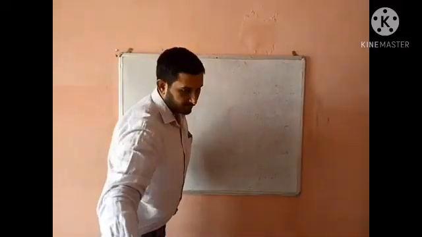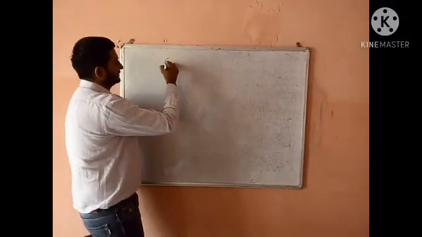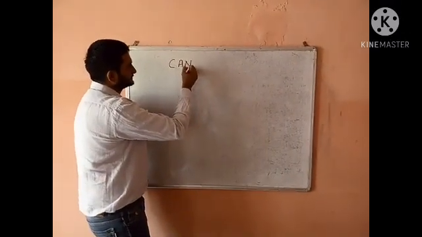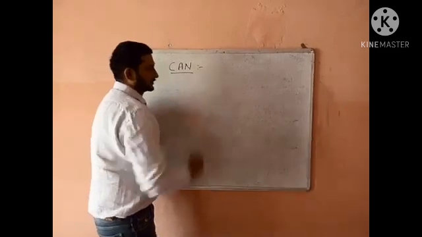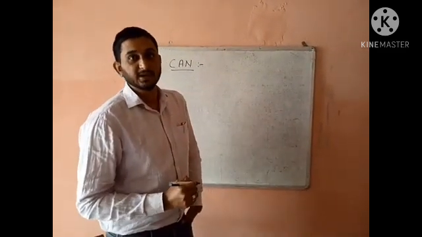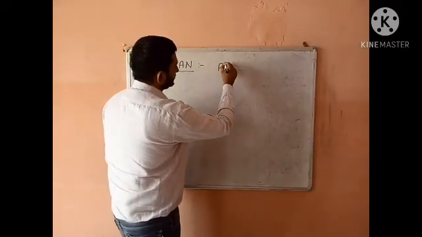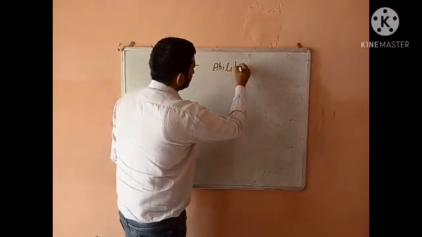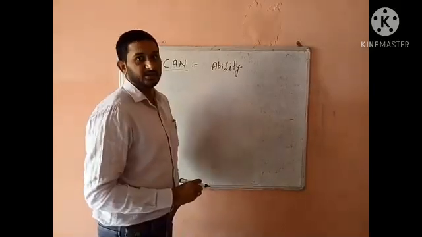So the first modal is can. Can is a modal which is used to talk about someone's ability. The first use of it is someone's ability.